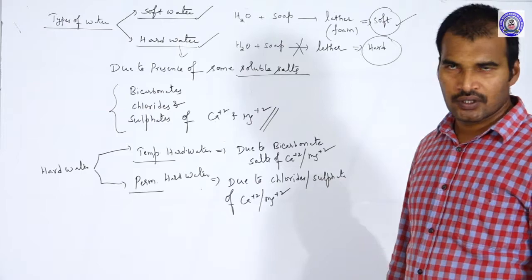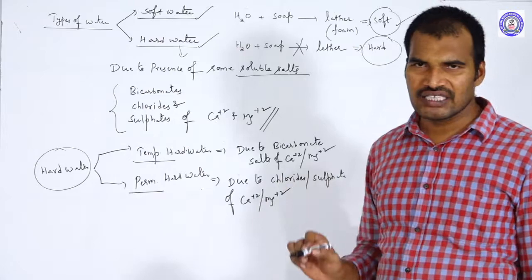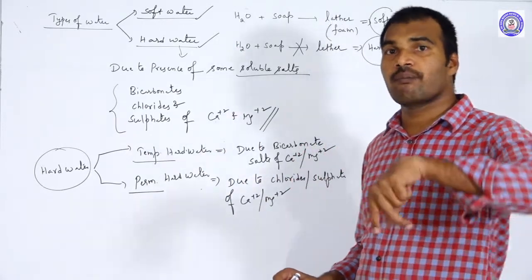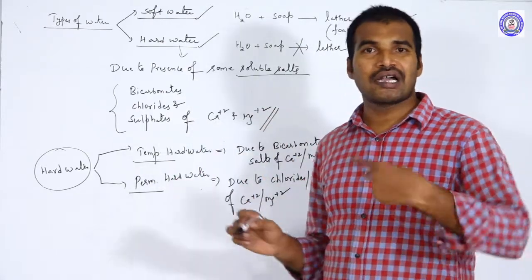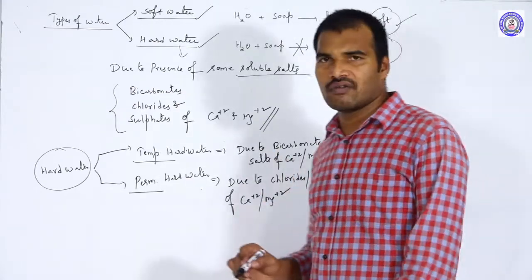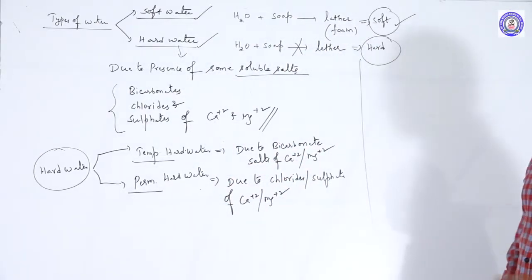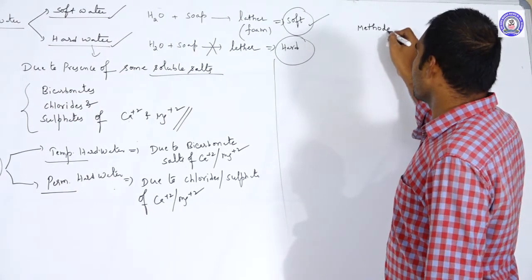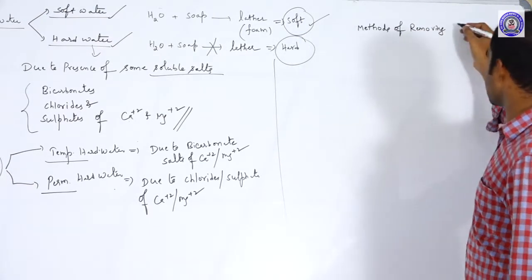So hard water is again of two types: one is temporary hard water, the second one is permanent hard water. If the hardness is because of bicarbonate salts, that hard water is temporary hard water. If the hardness is because of the chlorides or sulfates of calcium and magnesium, that hard water is permanent hard water. Now let us discuss the methods of removing hardness of hard water.